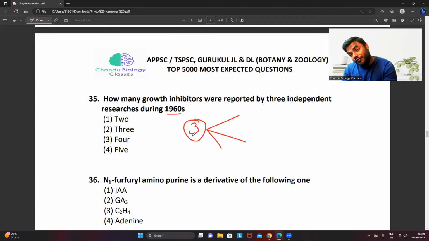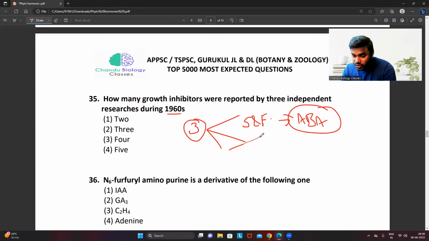After a few years, it was identified that all the 3 inhibitors were structurally and functionally the same. So what is that inhibitor? Abscisic acid. Based on the 3 inhibitors, they derived a common compound.